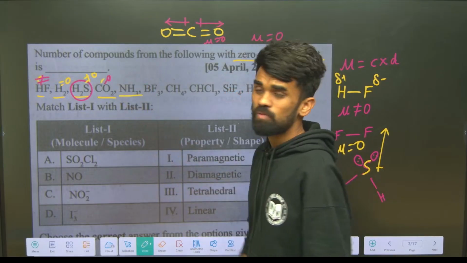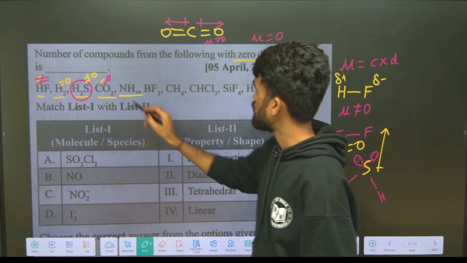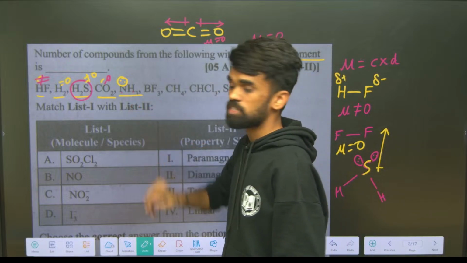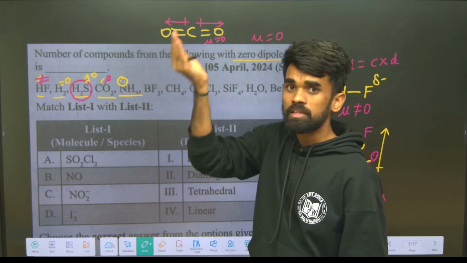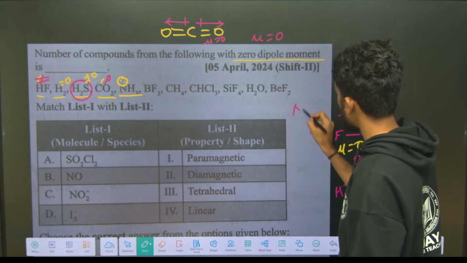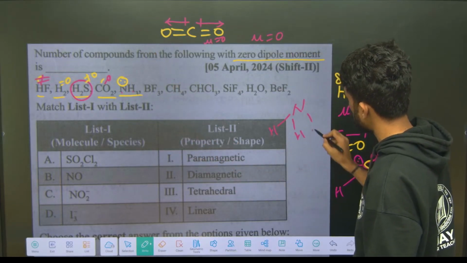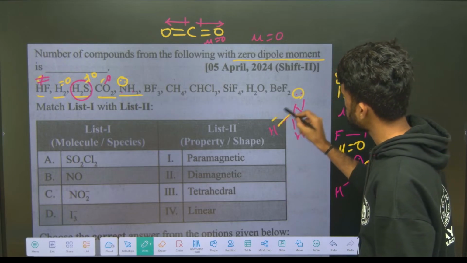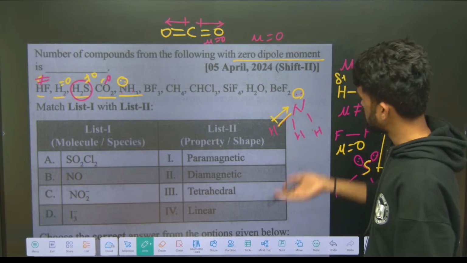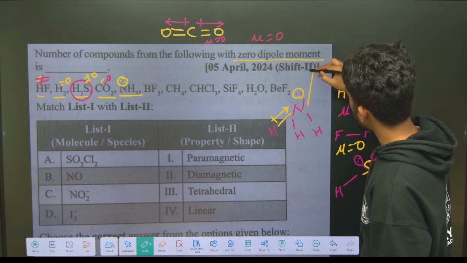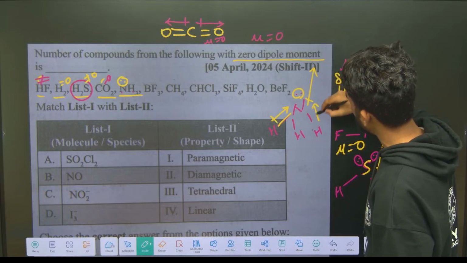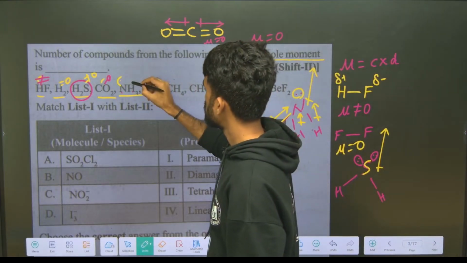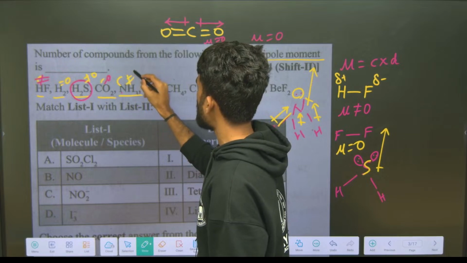And for ammonia, what is the hybridization? sp3. sp3 hybridization with one lone pair we have. So the lone pair will drag upside, and between nitrogen and hydrogen, nitrogen is more electronegative. So there will be bond polarities like nitrogen, hydrogen, hydrogen, hydrogen. If I write, lone pairs are here. See, out of these two, nitrogen is electronegative, so the dipole is moving towards the upside, and the lone pair is also upside. So the overall net dipole moment is moving to one side only, the above side. Therefore mu not equal to 0 in this case. Okay, like this you need to verify for all the options.